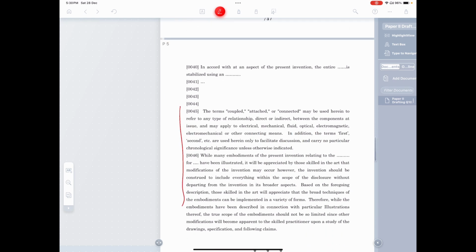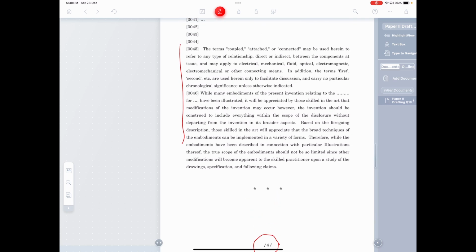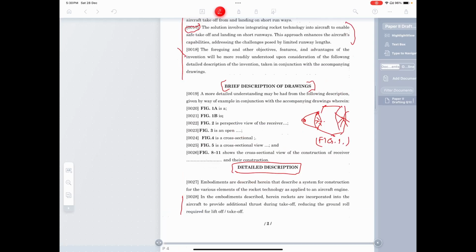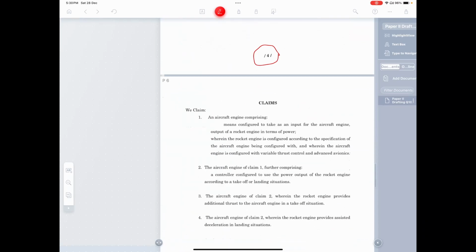This is boilerplate, so up to you. And then you have to number each page. And this is it. This is the description that has been completed. And now coming to the claims.